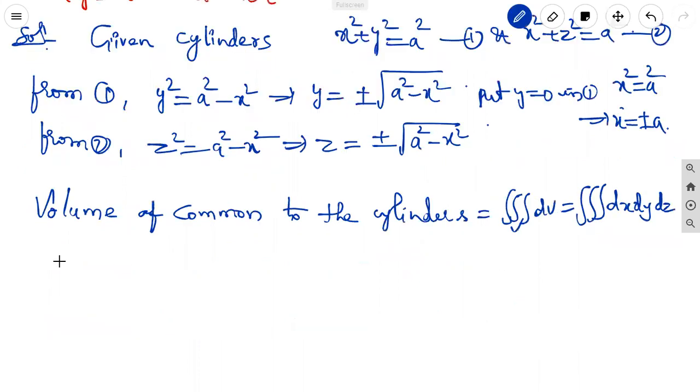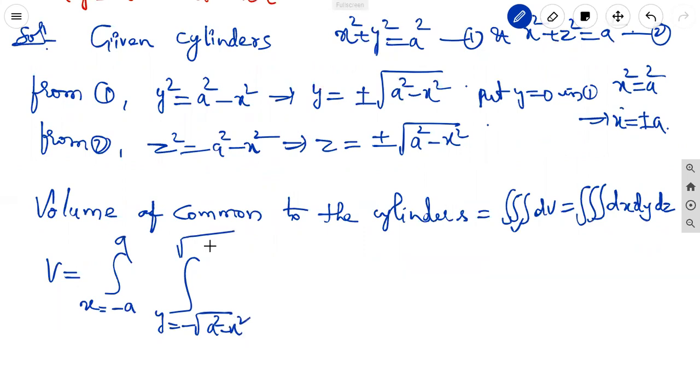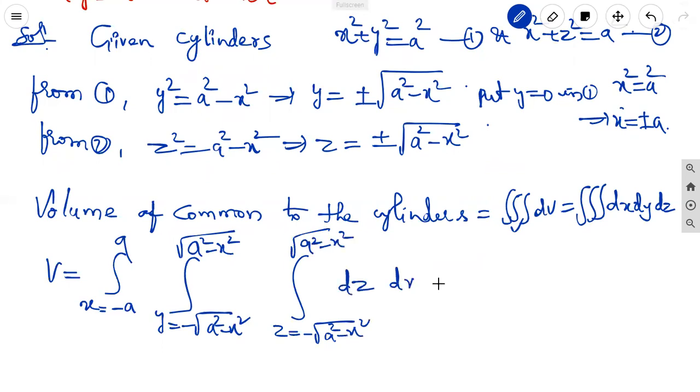V is equal to integral x equal to minus a to a, integral y equal to minus under root a square minus x square to plus under root a square minus x square, z limits minus under root a square minus x square to plus under root a square minus x square, dz dy dx. Here integrate.